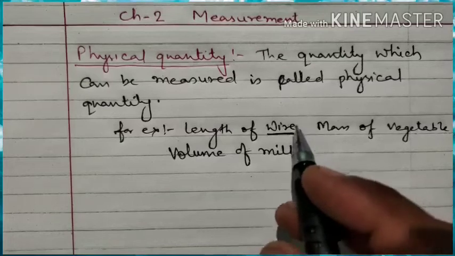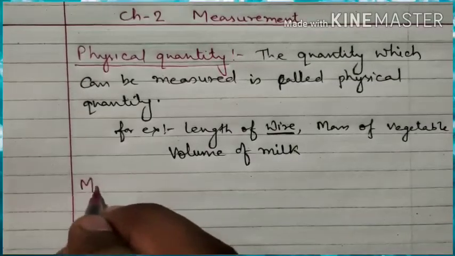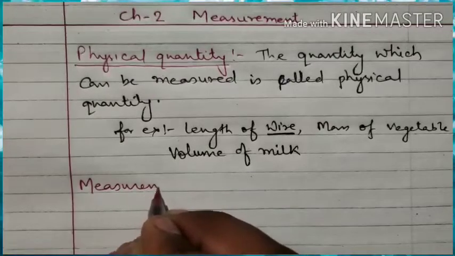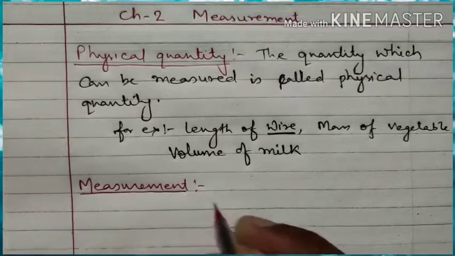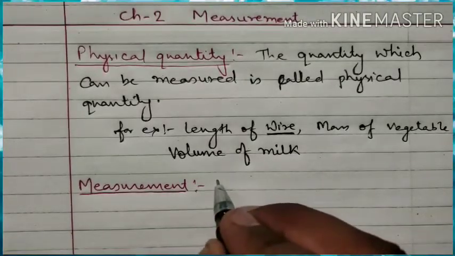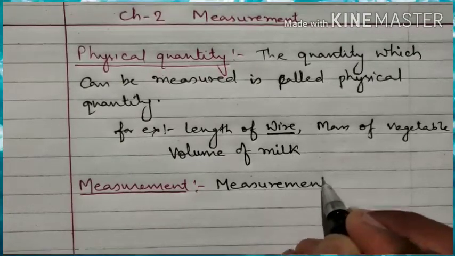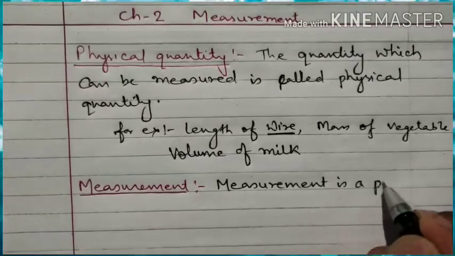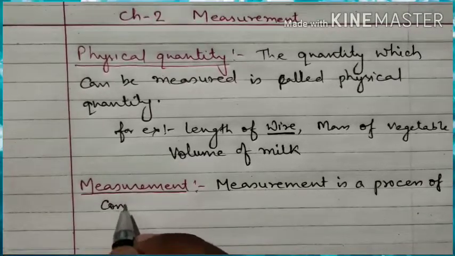The next topic which we will study is measurement. First we will study the definition of measurement, what measurement means and how to define it.